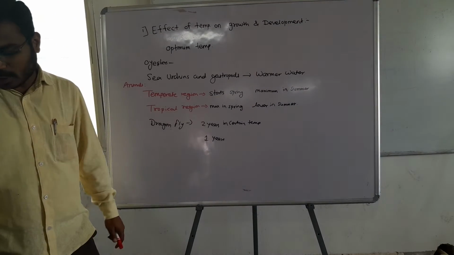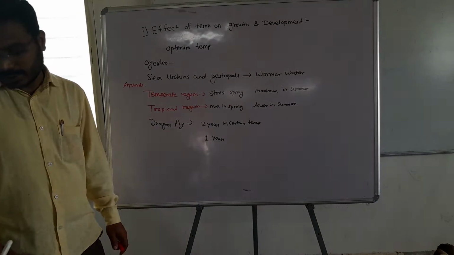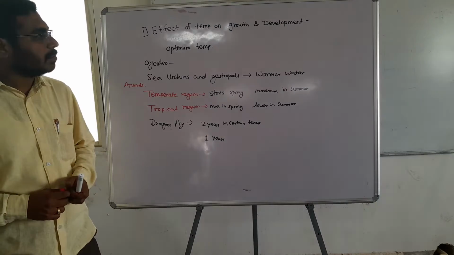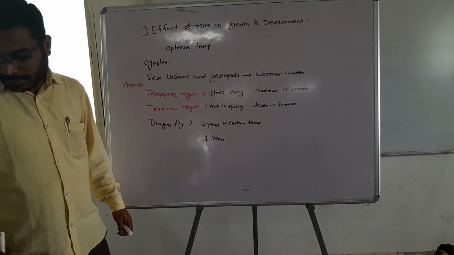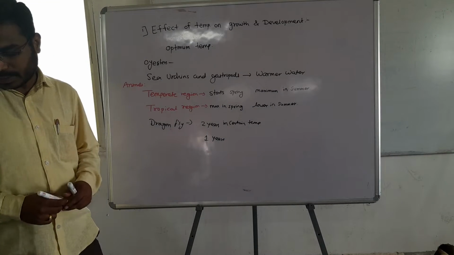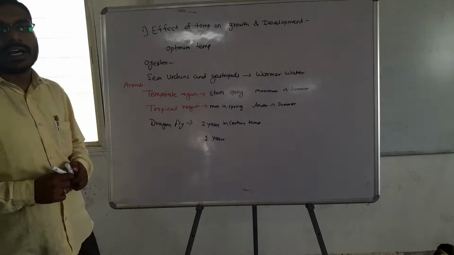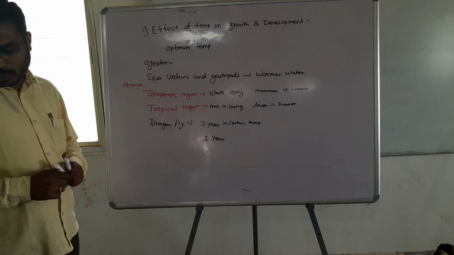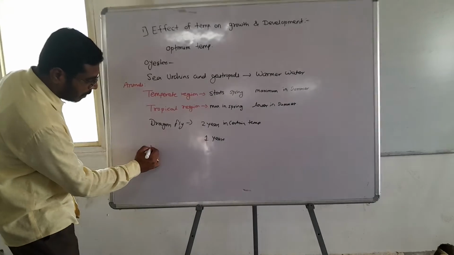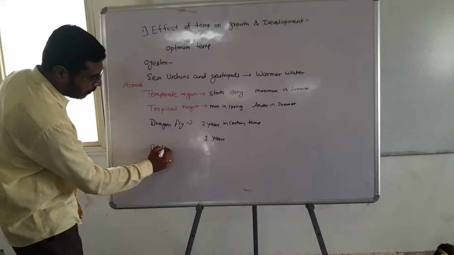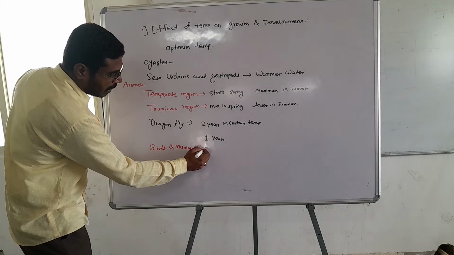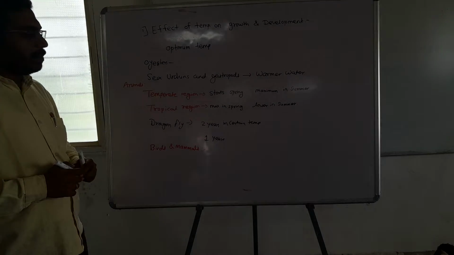Temperature also affects the absolute size as well as the relative proportion of certain parts in many animals. It is a general fact that among mammals and birds, the same species attain larger size in cold regions than in warm regions. Birds and mammals are warm-blooded animals.